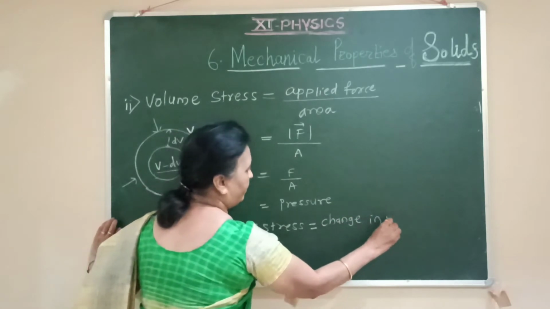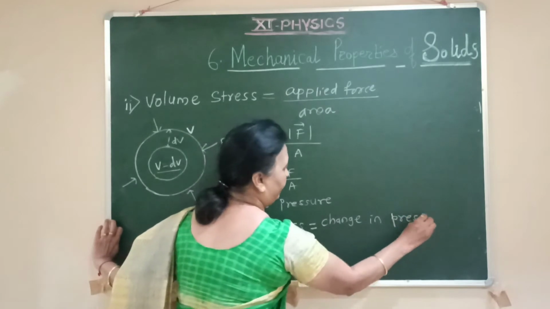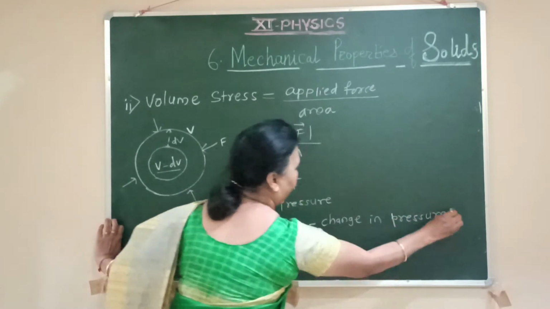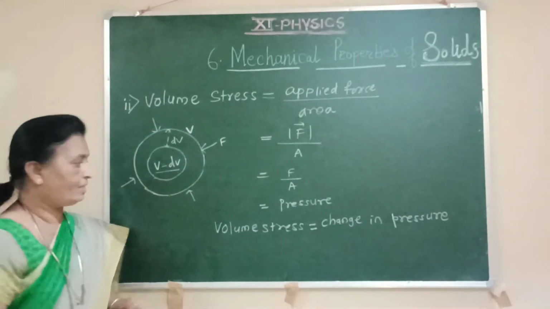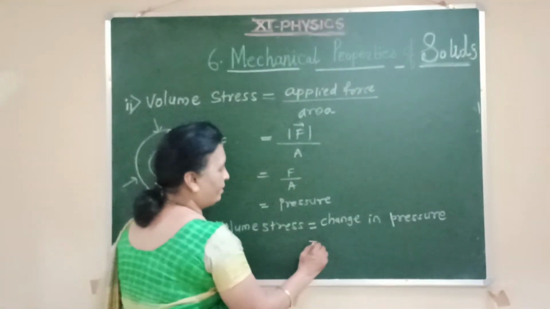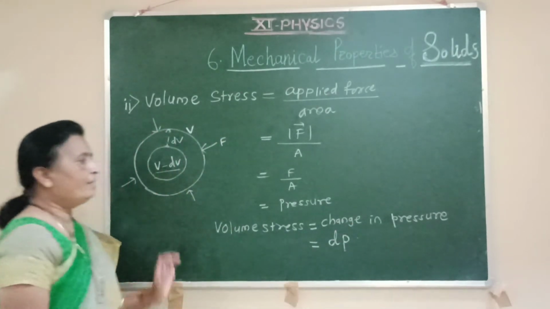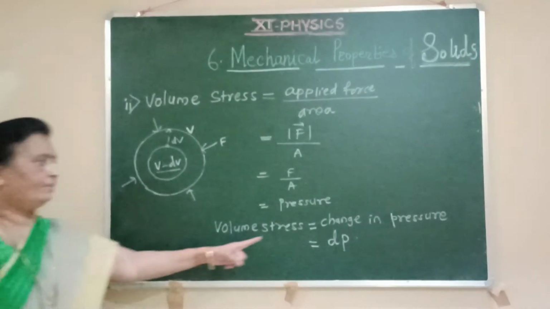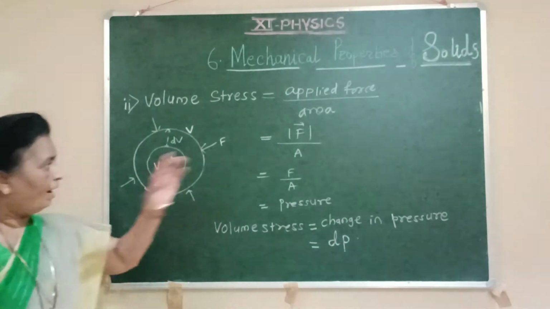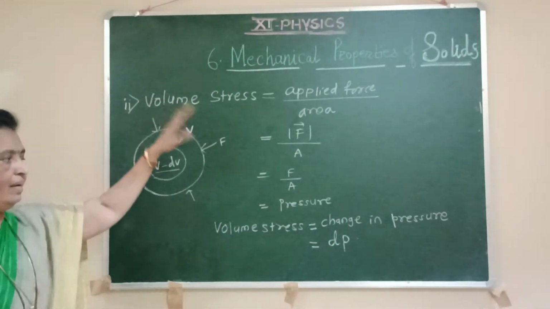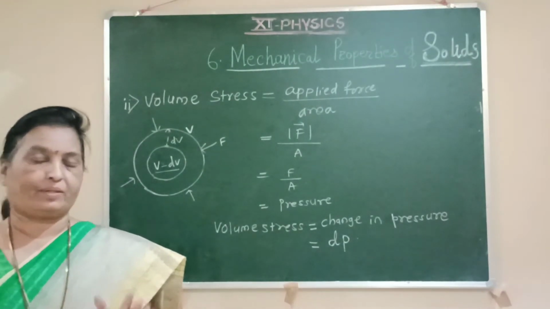Since there is a change in volume of the object, the stress associated with it is called the volume stress. Simply, we can write it as dP. Again, volume stress has the same unit and dimensions as stress.